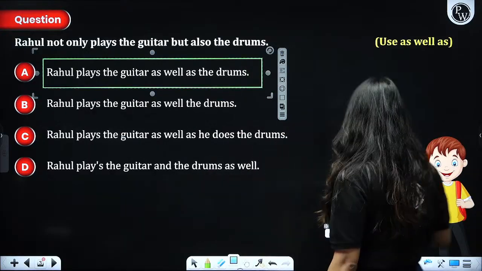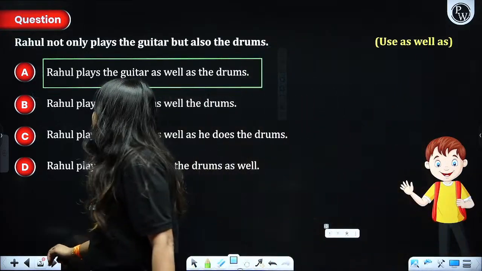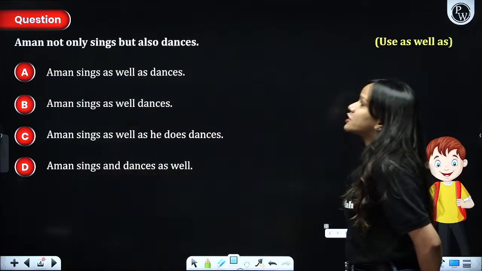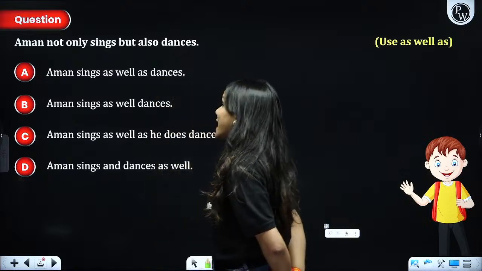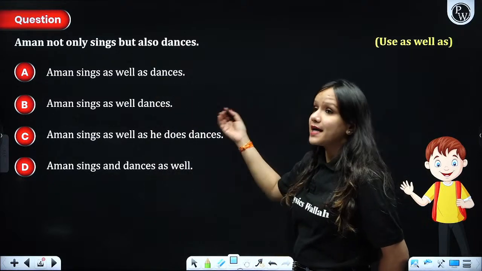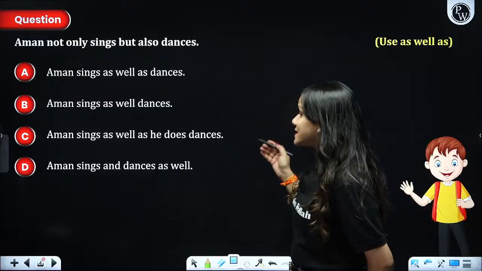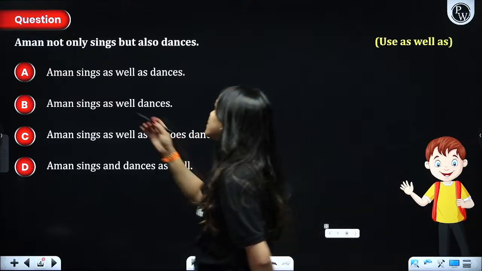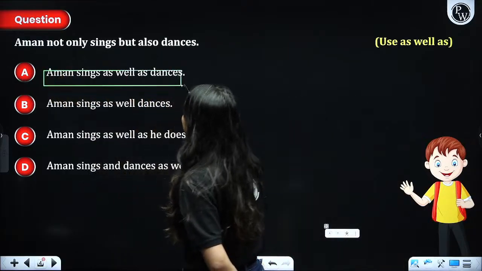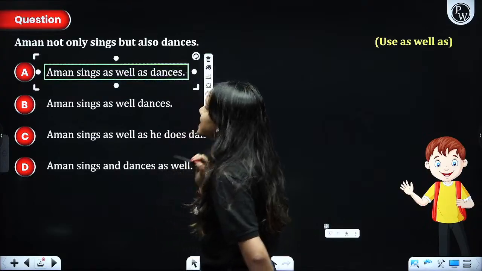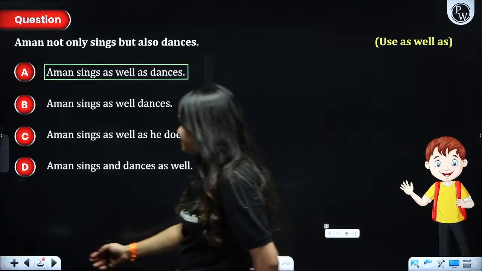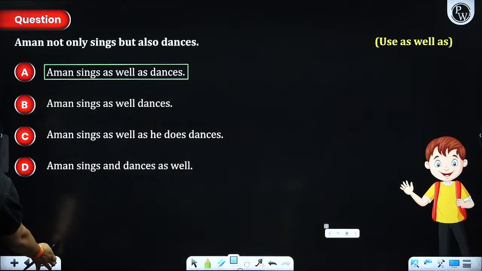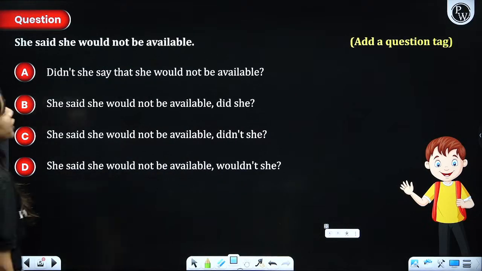I hope that's pretty clear. Next question. Aman not only sings but also dances. Aman sings as well as dances. Aman sings as well dances, this is not correct. Then we have Aman sings as well as he does dances, and Aman sings and dances as well. So this is going to be the most appropriate answer to our question: Aman sings as well as dances. Right, everybody?